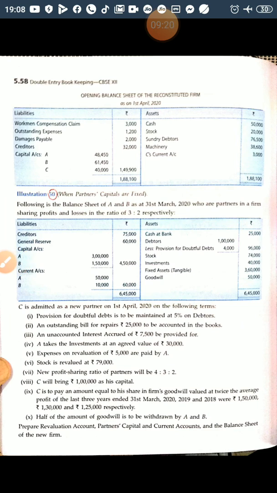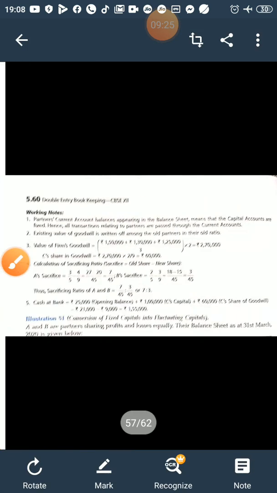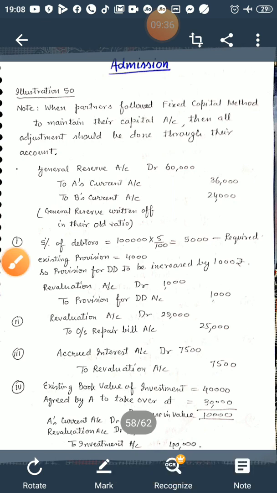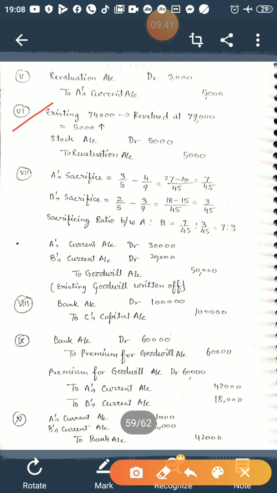Stock is revalued at 79,000. So you can understand it here, I have explained it. Stock existing is 74,000, after revaluation it becomes 79,000, so it is increased by 5,000.